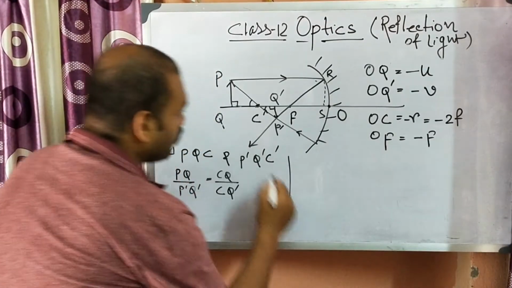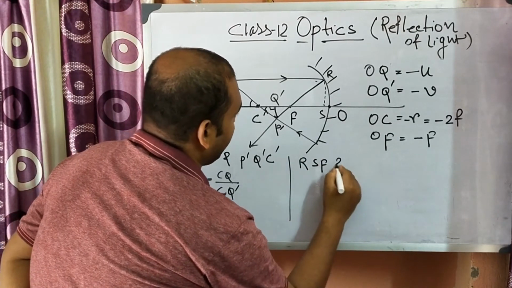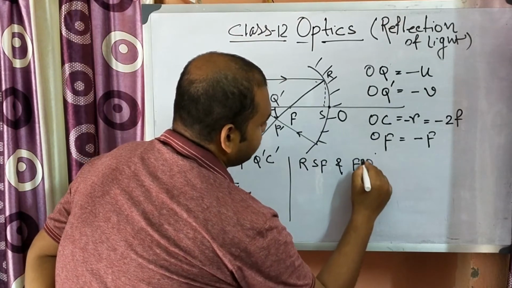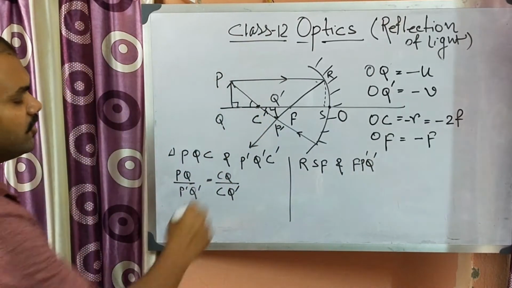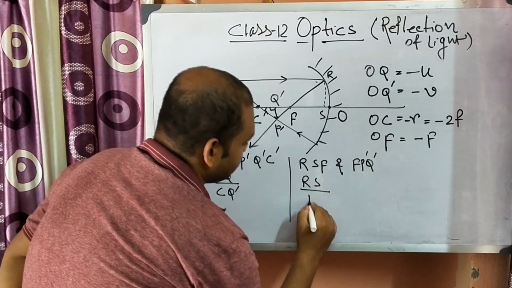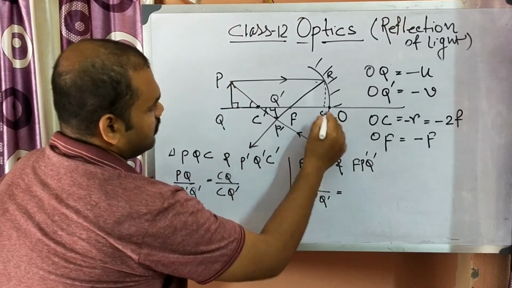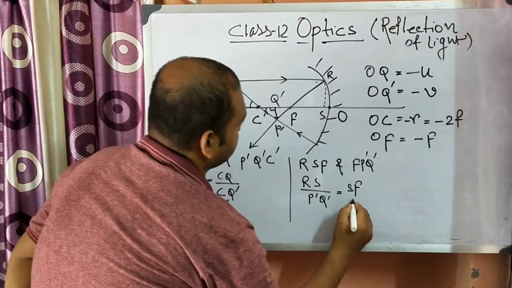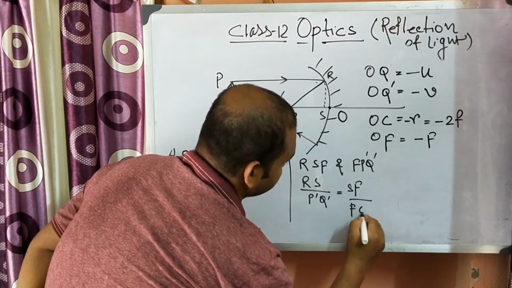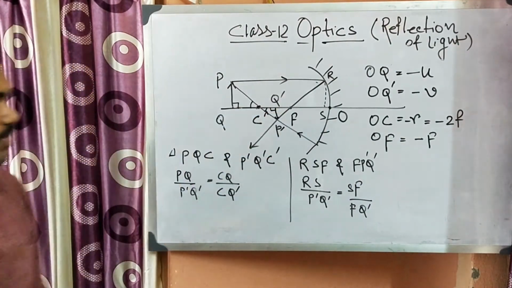And also from triangles RSF and FP prime Q prime, what can we write down? We can write RS by P prime Q prime is equal to SF by FQ prime.